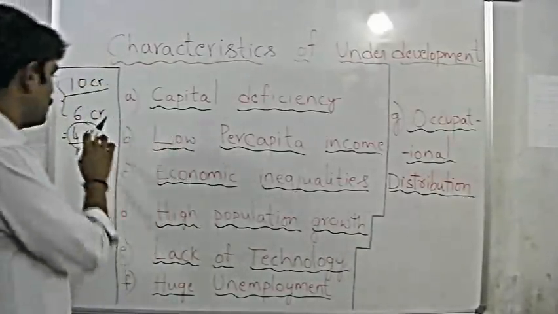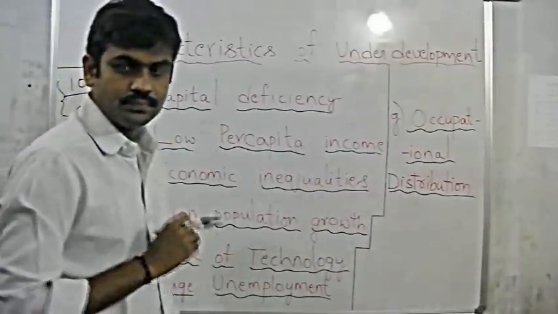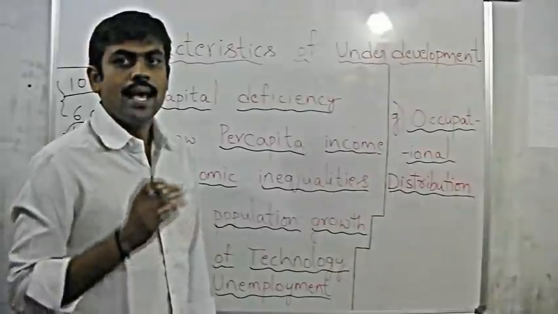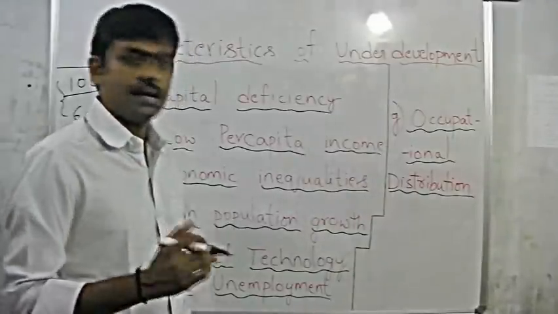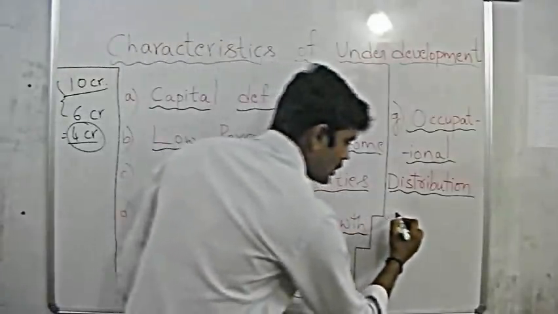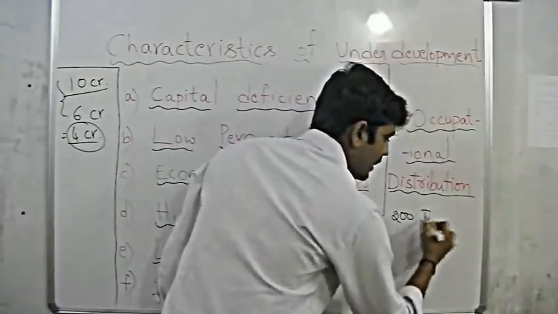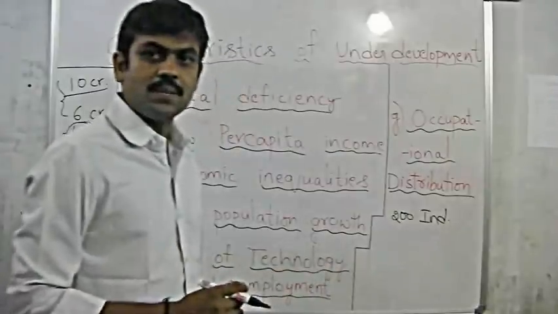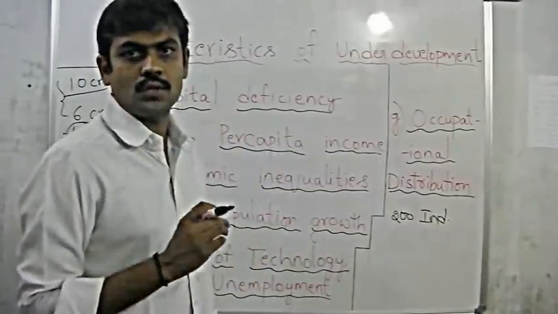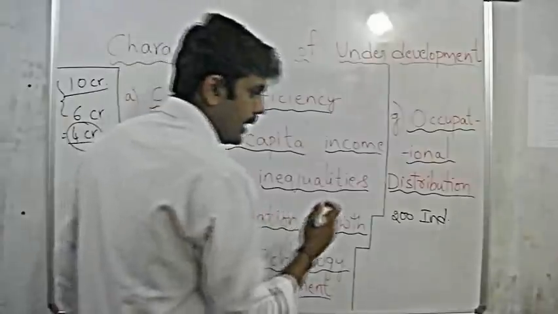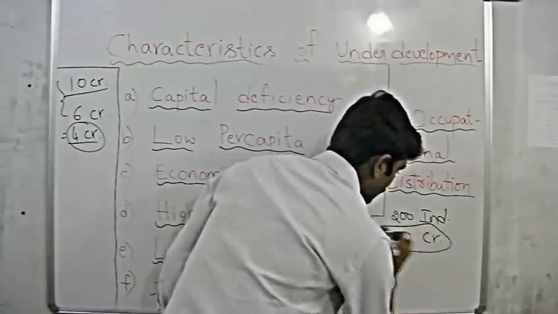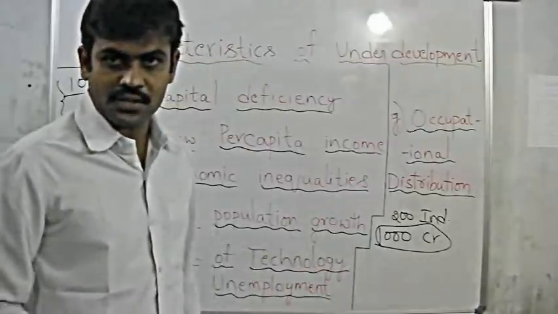I explained it to you considering only one person. Now consider a country. The government wants to establish some 100 or 200 industries during its planned period. For example, it wants to establish 200 industries. For the establishment of these 200 industries, at 50 crores for each industry, it totally needs 10,000 crores.